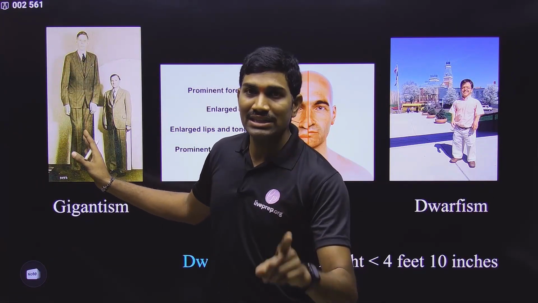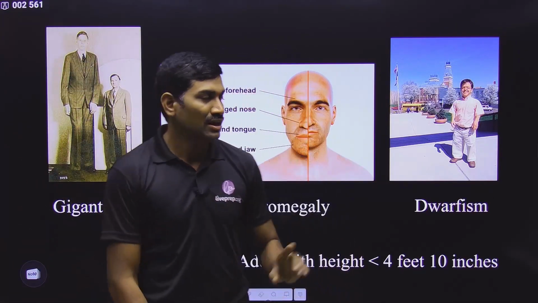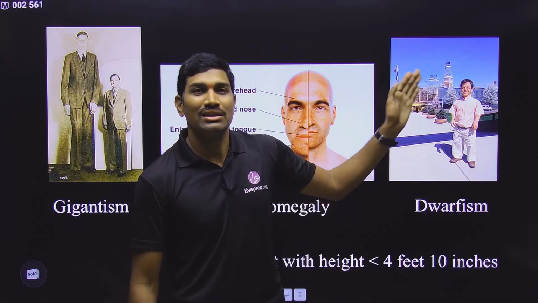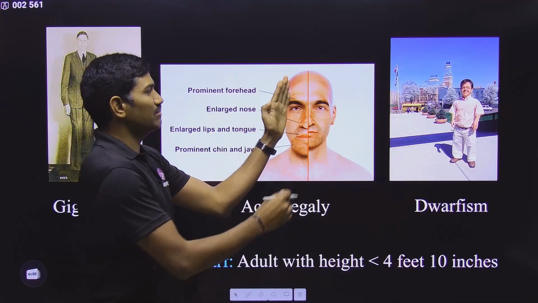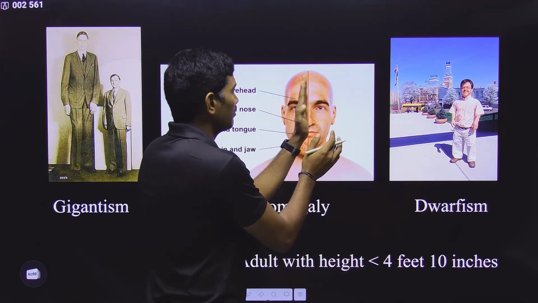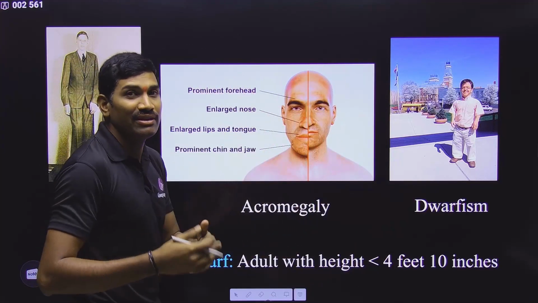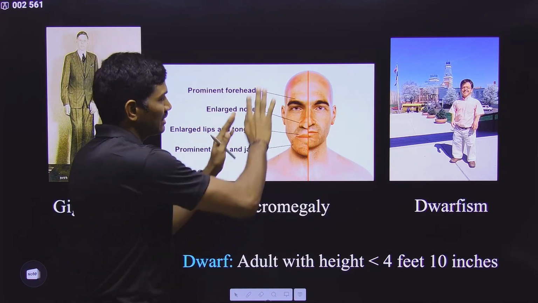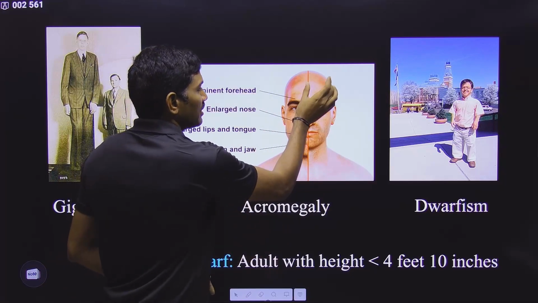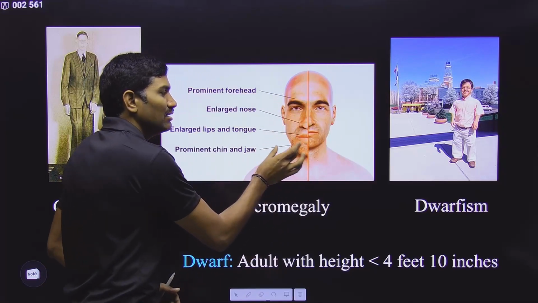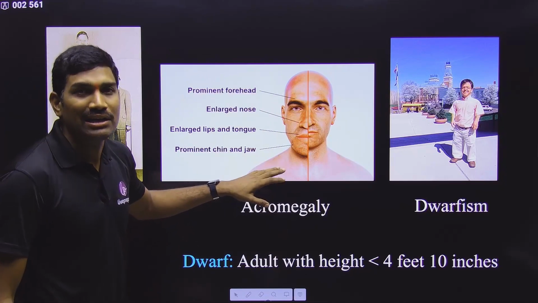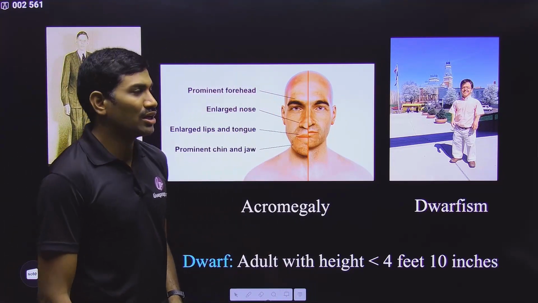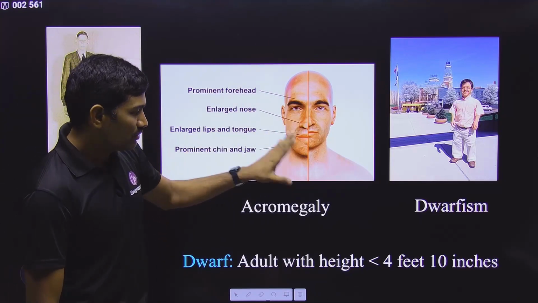Gigantism is due to over secretion of growth hormone in the child stage, and pituitary dwarfism is due to under secretion of growth hormone in the child stage. But for acromegaly, please remember, this side part is the normal individual. It does not mean that only half of the side will change. It will not be like this. The entire body will be affected. But for comparison, this is the normal individual, and this is the face we observe in the acromegaly individual, due to overproduction or over secretion of growth hormone in the adult individual. Clear? This is what they are talking about here.